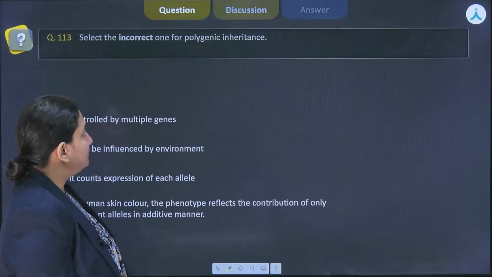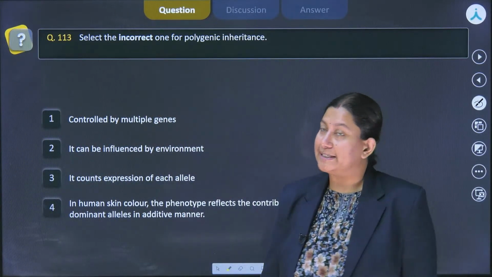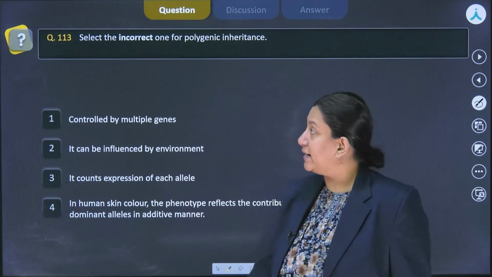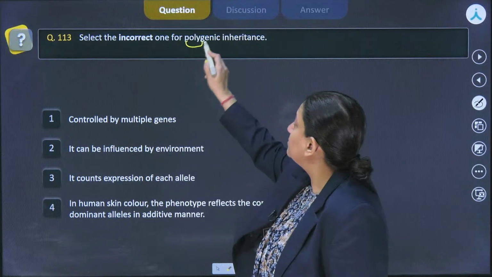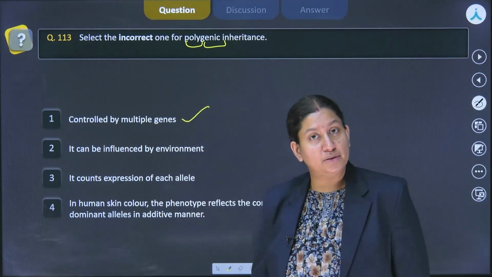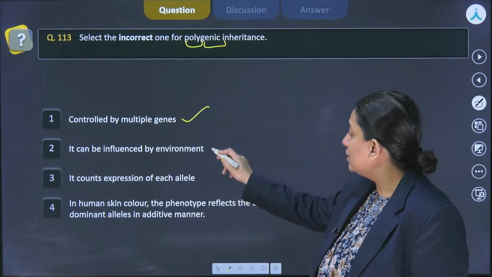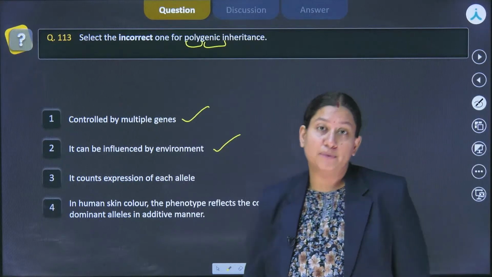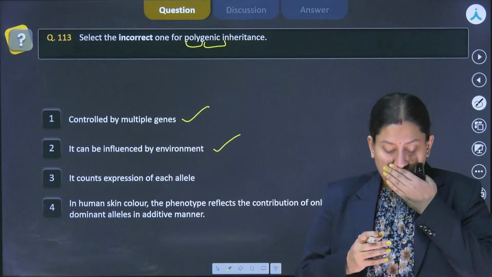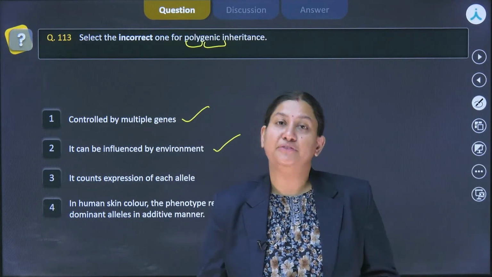Getting back to this, it is saying that we have to select the incorrect one with reference to polygenic inheritance. So the first one is saying it is controlled by multiple genes, right? As the name itself suggests, poly means multiple, genic means genes. So multiple genes control this particular character. Then the second one is saying it can be influenced by environment. So yes, it could be influenced by environment. Environment also has an ample amount of impact while expressing the phenotype, right?